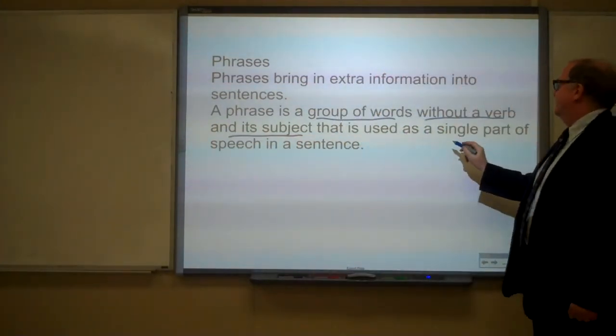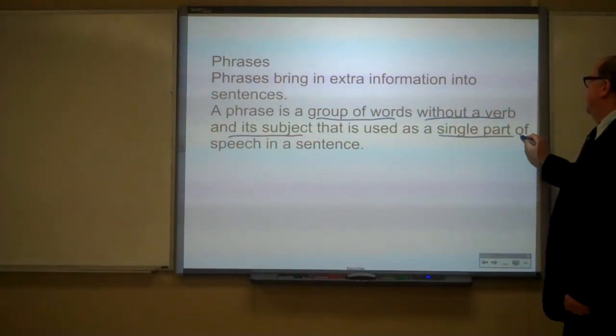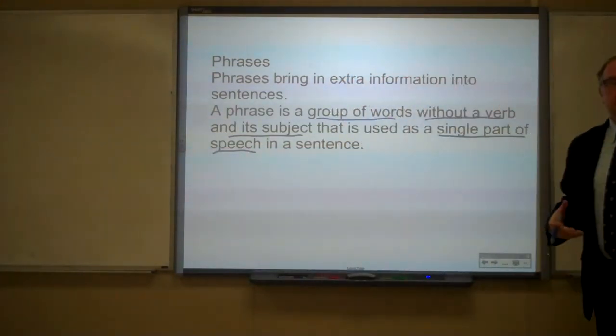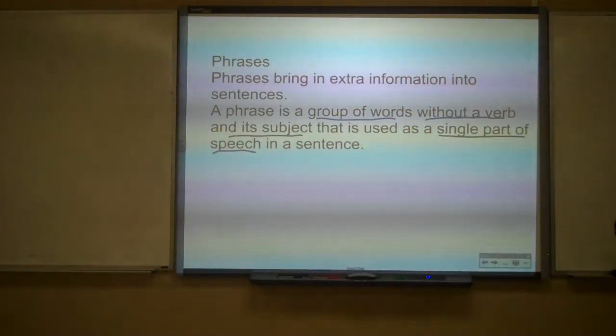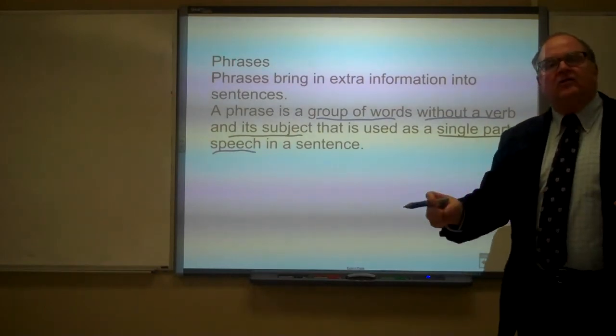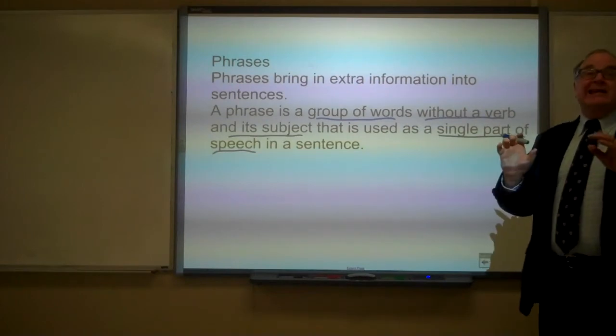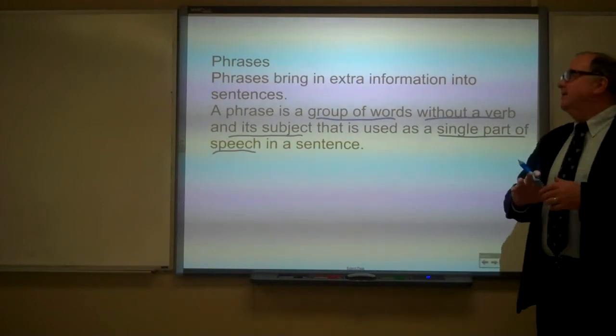And the big thing to keep in mind is it's used as a single part of speech in a sentence. When we see a phrase, we think of a single part of speech. You know, one thing, one action, one description.